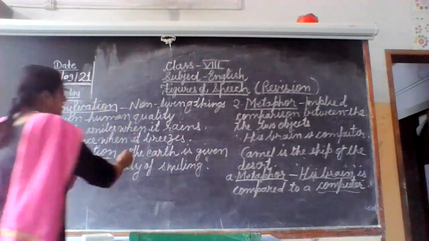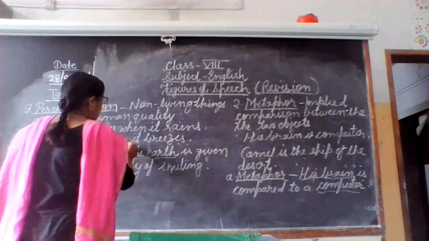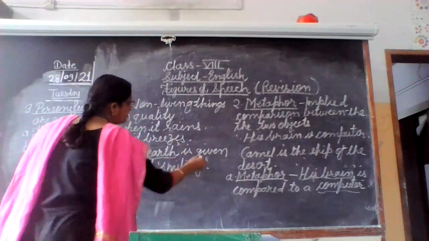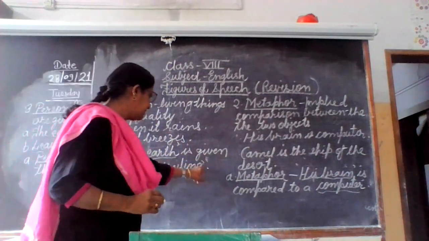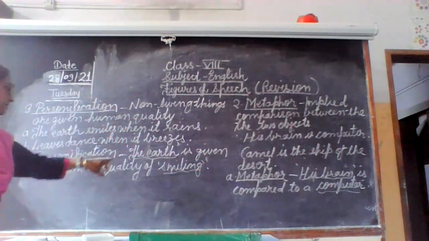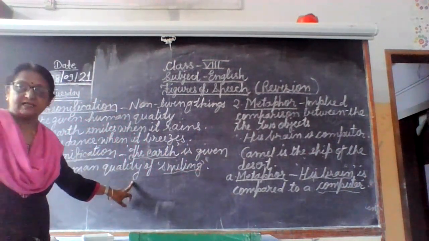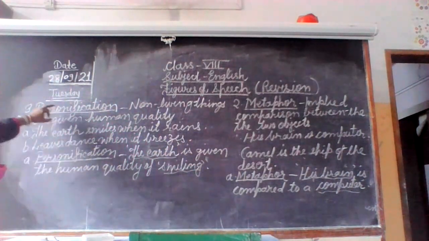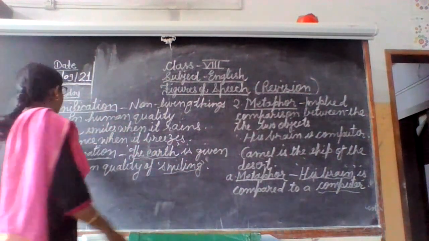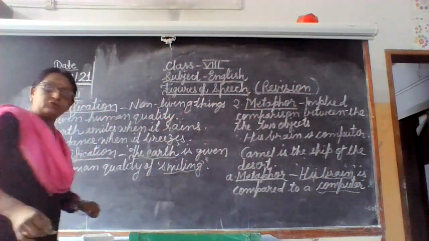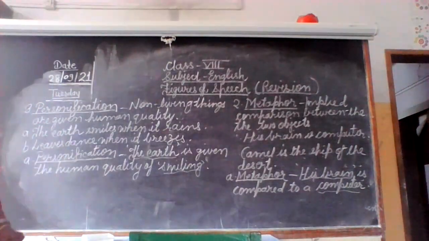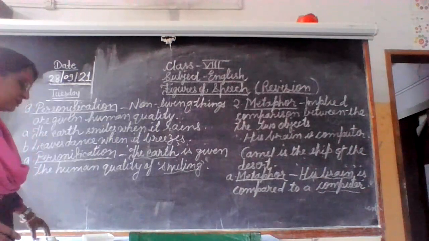Here the earth we will underline and put in single inverted commas, and smiling, that also we have taken, so we will highlight it with single inverted commas there. In this way, personification: the earth is given the human quality of smiling. We will do it. Okay. So personification means non-living things are given human quality, and what the human qualities are, you also have to mention in the explanation. So the earth smiles, the leaves dance, stones wept. These are all personification.